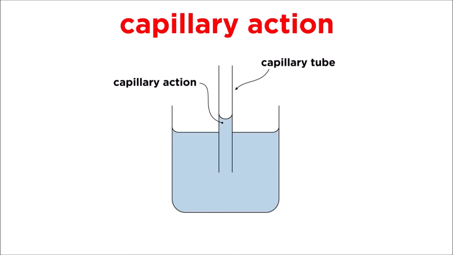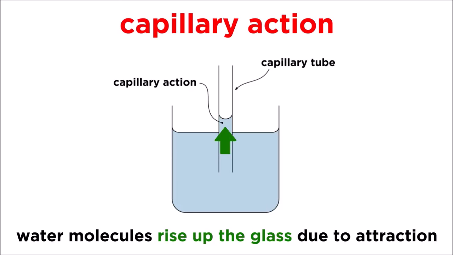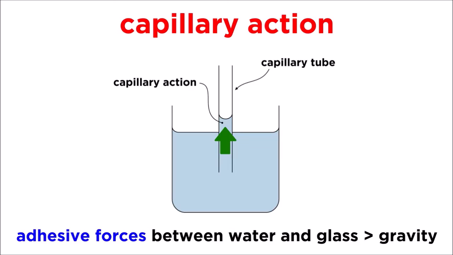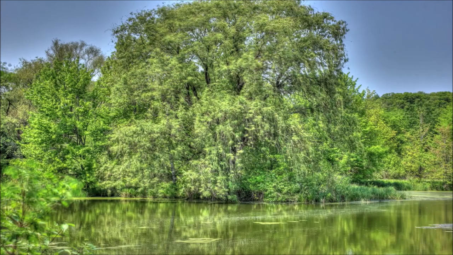We can also see capillary action occurring when we dip a narrow glass tube into water. Because the water molecules are attracted to the glass, the water will naturally rise up through the tube without any force being applied. Once again, the strength of the adhesive forces between the water and the glass is strong enough to outweigh the force of gravity, and the more narrow the tube, the higher the water will climb. Even nature uses capillary action, as some plant cells are able to bring water and nutrients up from the soil and into the roots of the plant, partly by capillary action.